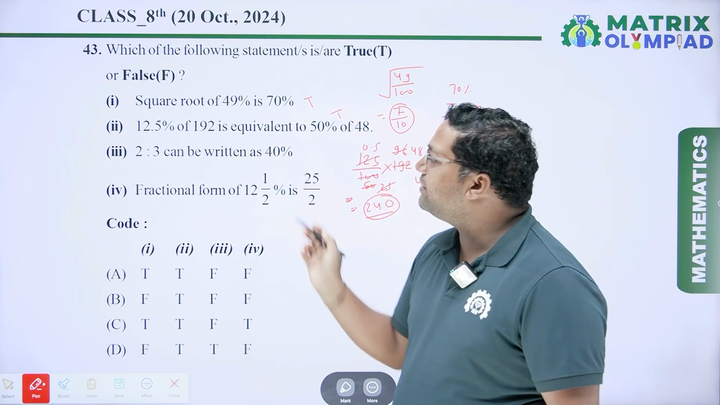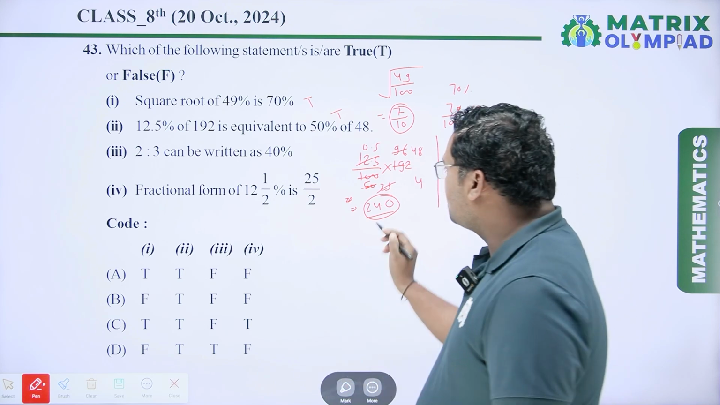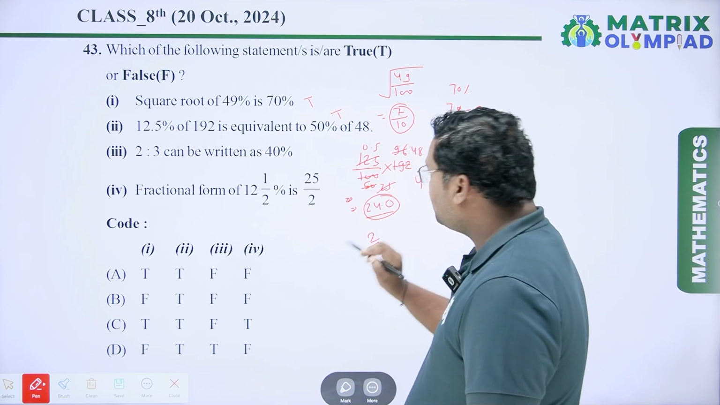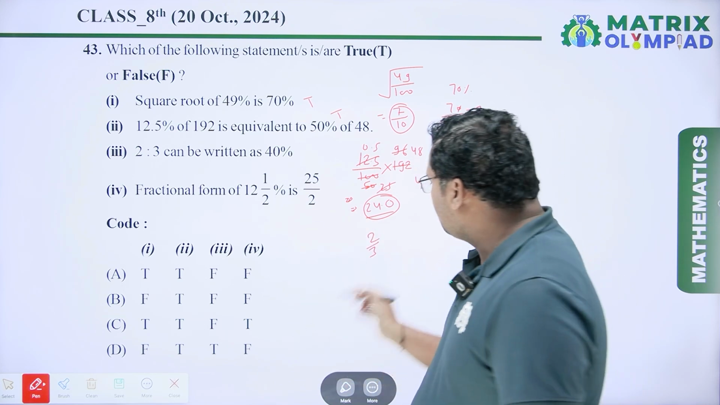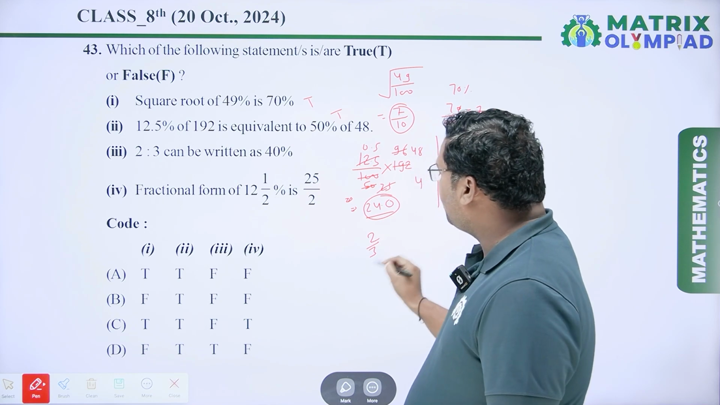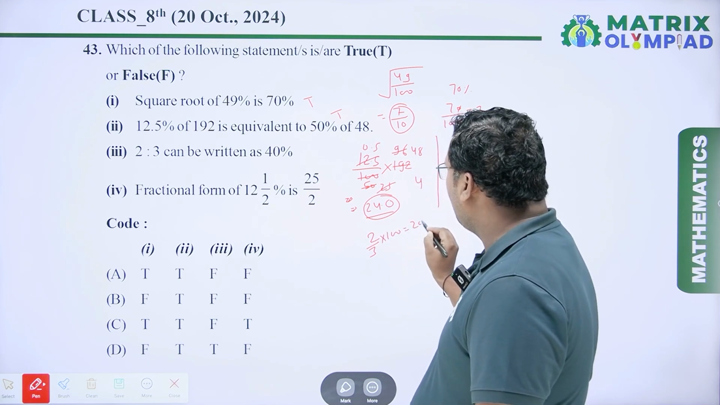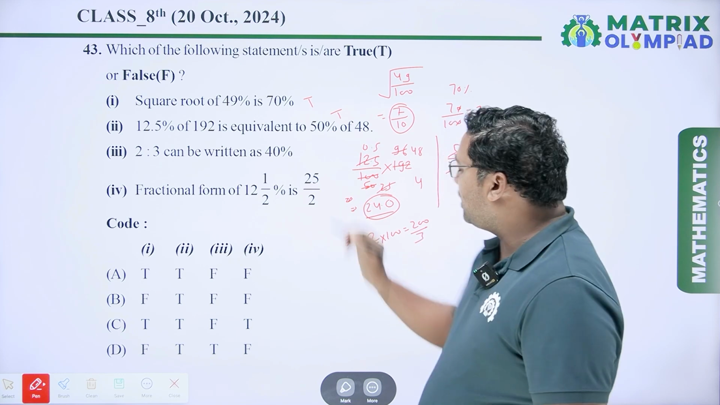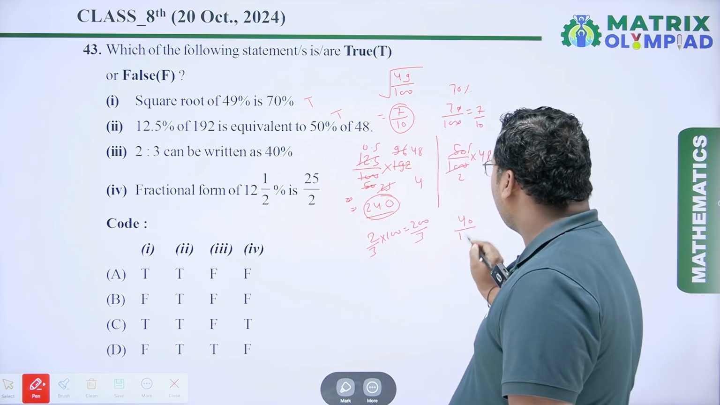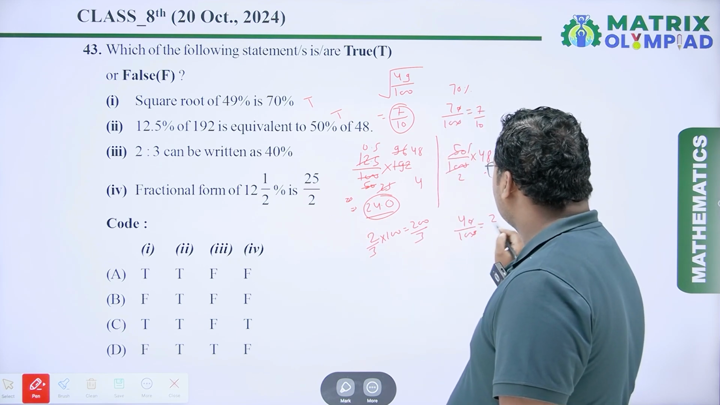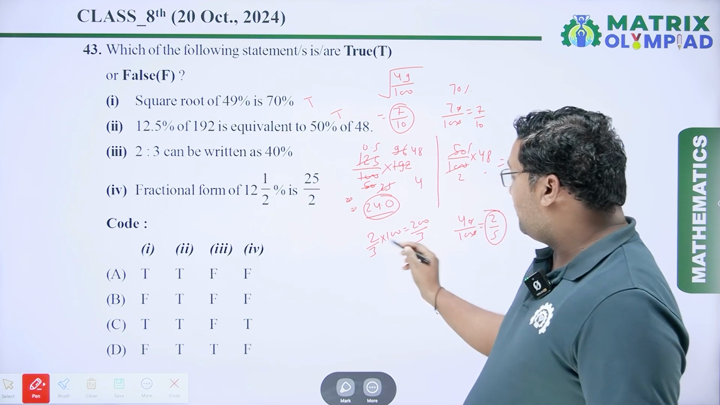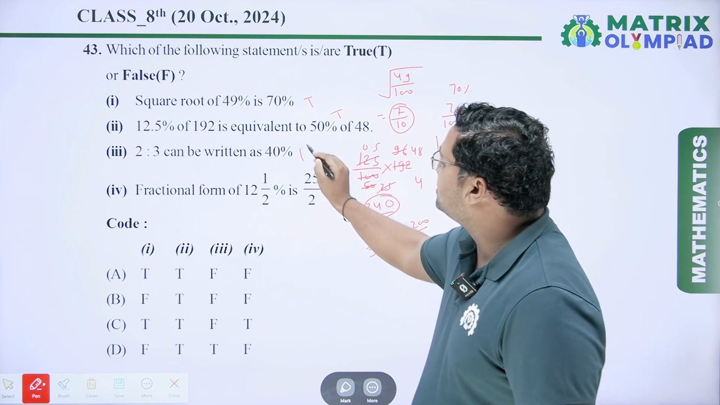Next is: 2 by 3 can be written as 40%. So we have to find out the percentage of 2 by 3. So it is 2 by 3 into 100, which is equal to 200 by 3. And 40% is 40 by 100, which is equal to 2 by 5. Both are not equal, so it is a false statement.